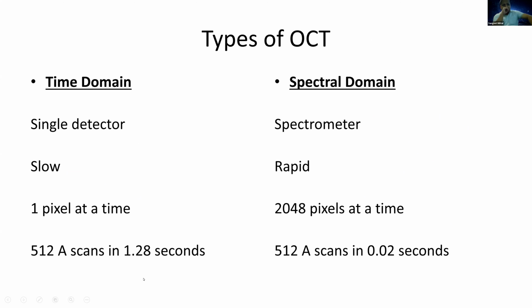And in speed also, in time domain 512 A scans were done in 1.28 seconds, while in spectral domain 512 A scans can be done in 0.02 seconds. So with the spectral domain OCT, the speed of scanning improved, the resolution also improved because it introduced 2048 pixels at a time, and more scans can be taken in a particular time.